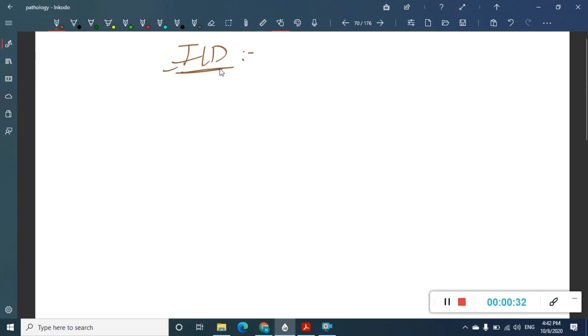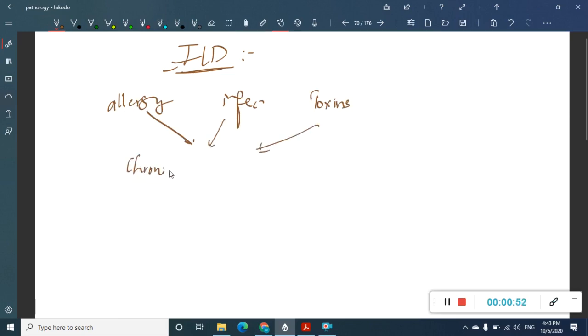So what are these interstitial lung diseases? The problem here can be due to allergy, or infections, or toxins, or any other modality, but all these will result in chronic, slowly progressing inflammation of the lung, and this slow and chronic inflammation will lead to